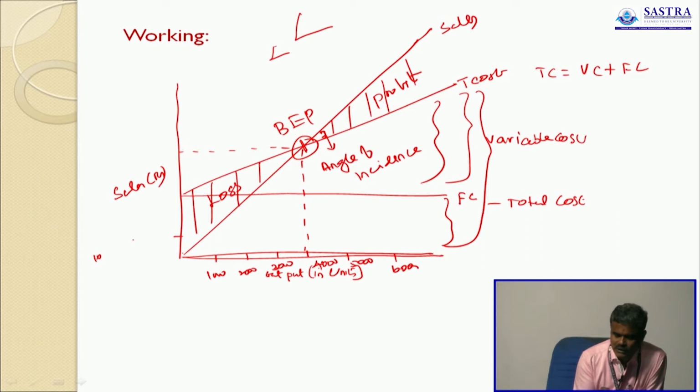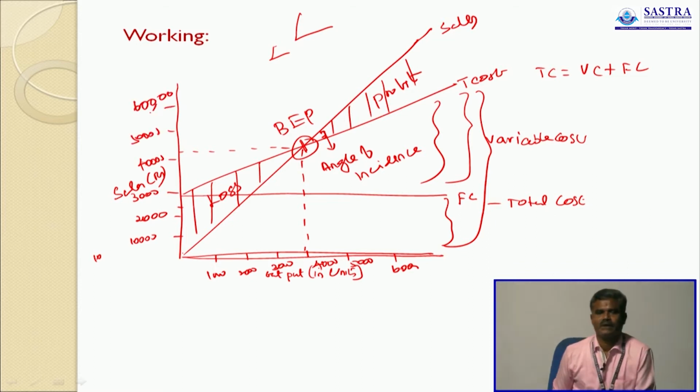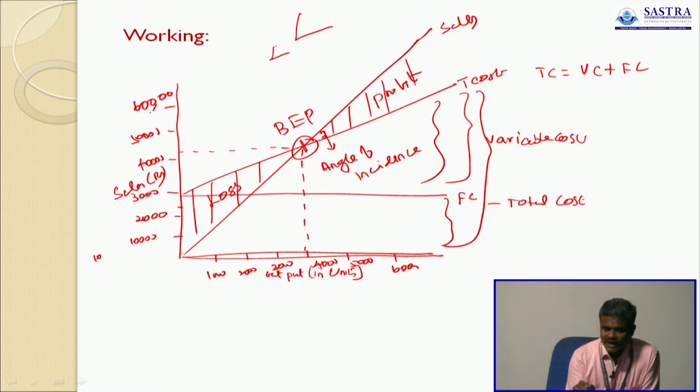So here 10,000, 20,000, 30,000, 40,000, 50,000, 60,000. The total cost touches the total sales at 4,000 units. So when you sell 4,000 units at the selling price of 40,000, this is the break-even point.